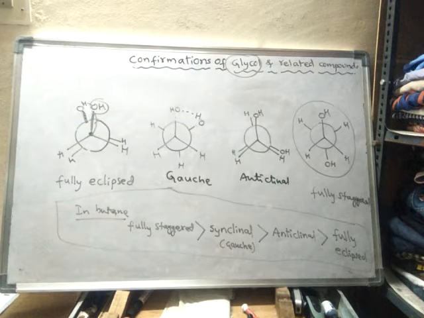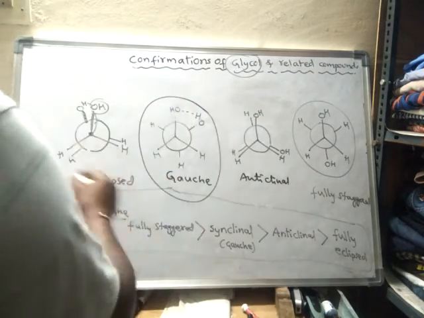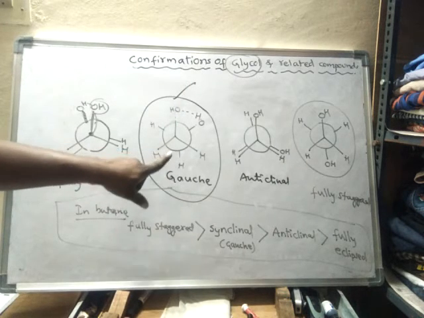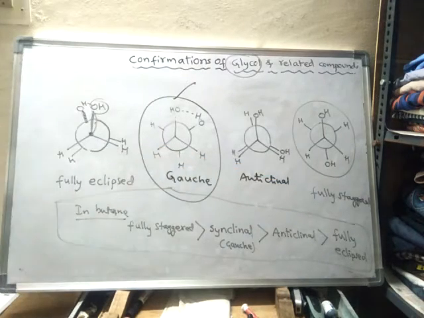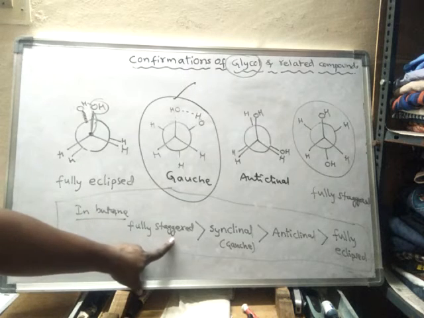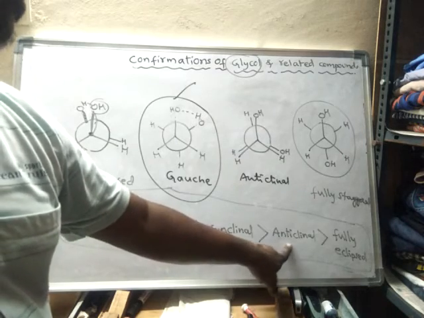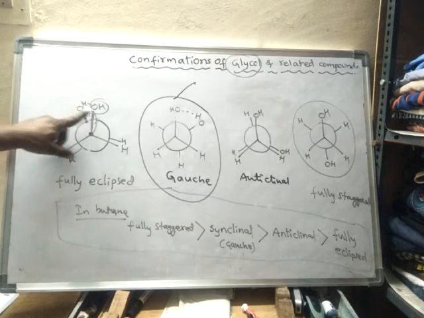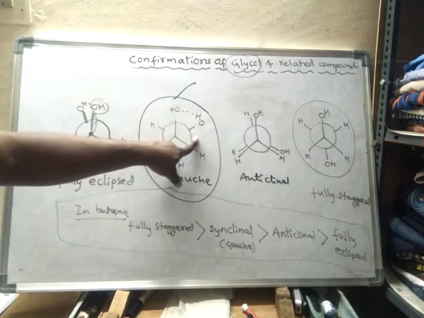Due to the presence of intramolecular hydrogen bonding, the stability of this gauche form increases, so it is stable even more than the fully staggered form. Normally the fully staggered is more stable than gauche, gauche is more stable than anticlinal, and finally you get fully eclipsed. But here, whenever OH groups are present in a gauche position, what happens?